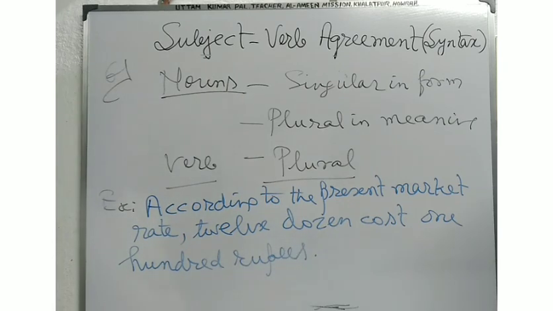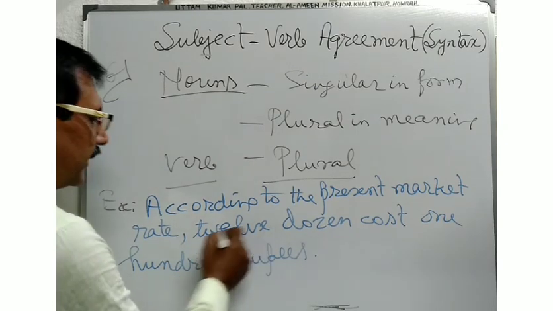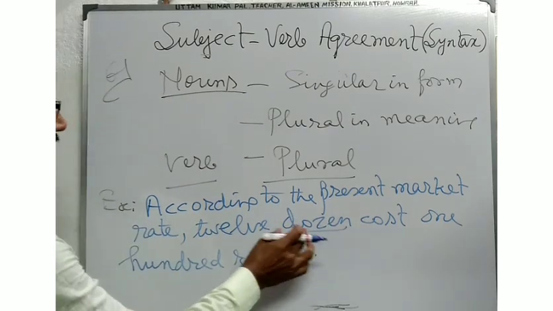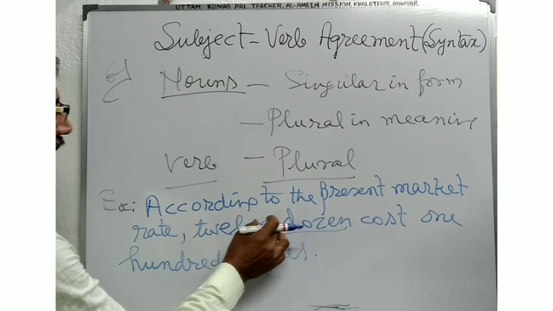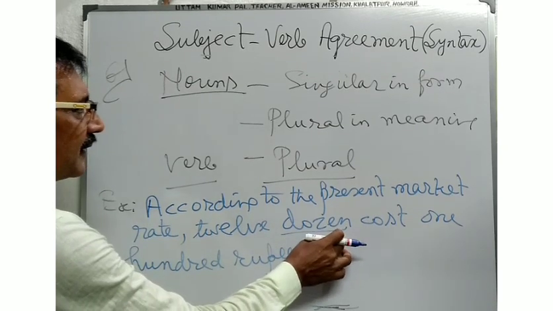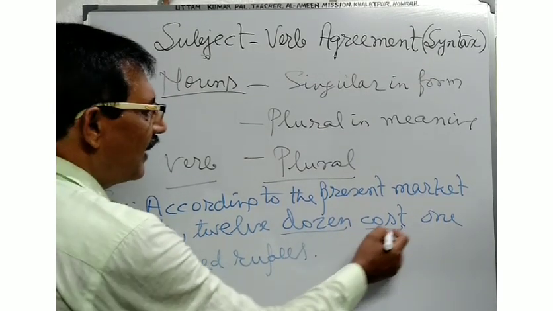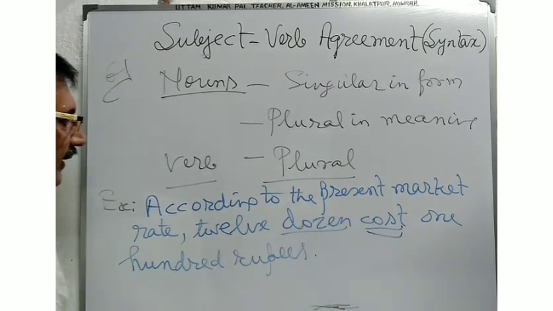Now see, here I have used 12 dozen. This is a noun used in the singular form but plural in meaning, so the verb is used in the plural sense.